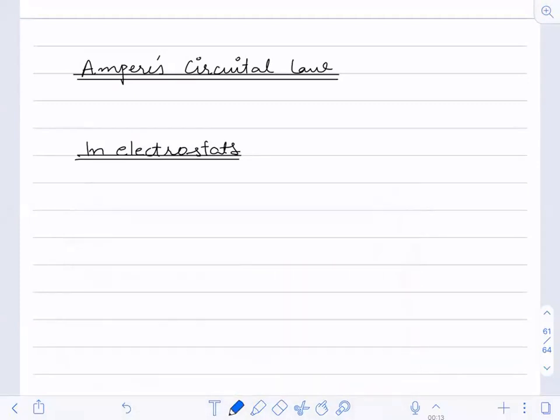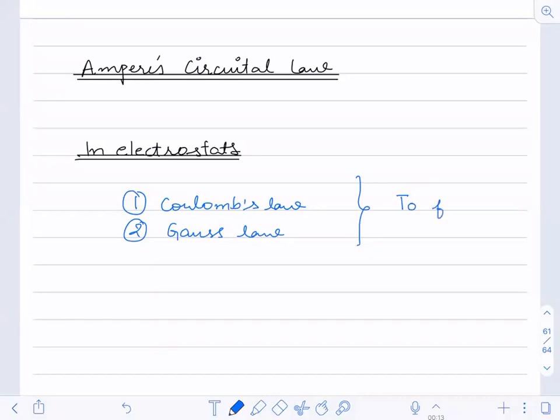Just see here, in electrostatics we had two things. We used to find out the electric field using Coulomb's law. So one we had was Coulomb's law, and the second we had was the Gauss law. Both were used to find out the electric field. Sorry, electric field, not magnetic field.